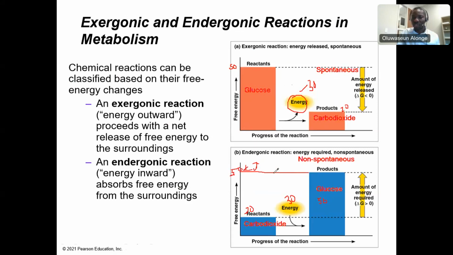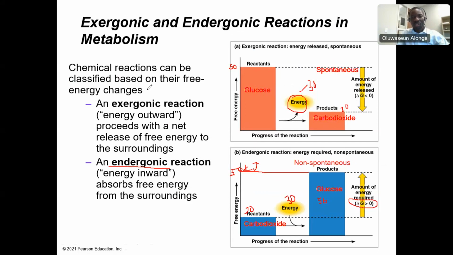For this kind of process that adds more energy, the delta G is going to be greater than 0. And when delta G is greater than 0, we say the reaction is non-spontaneous. Does that make sense? That is an endergonic reaction, and that's going to be an anabolic reaction. It's a non-spontaneous reaction. All right?